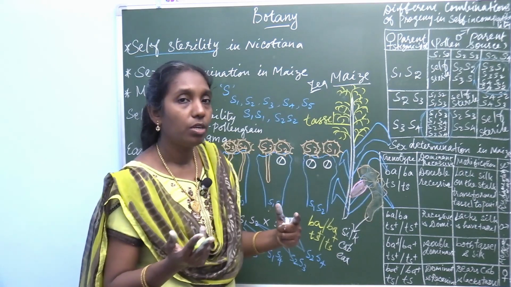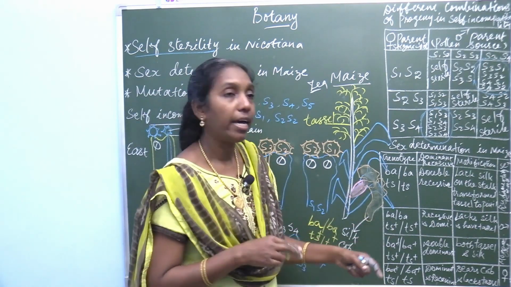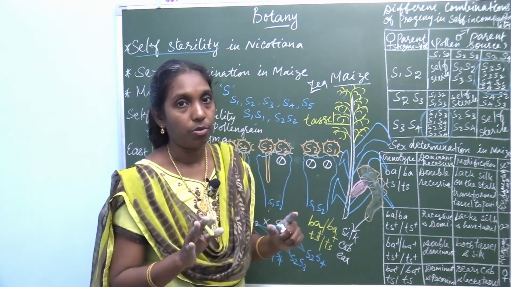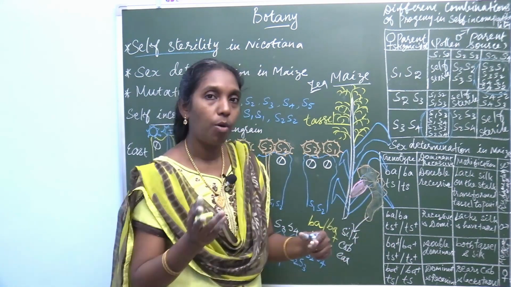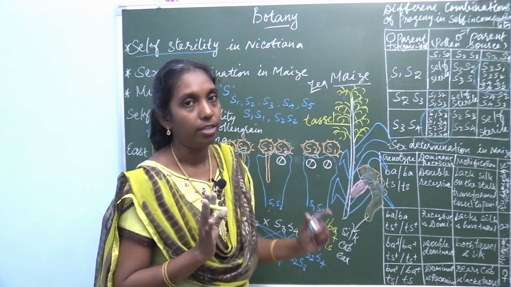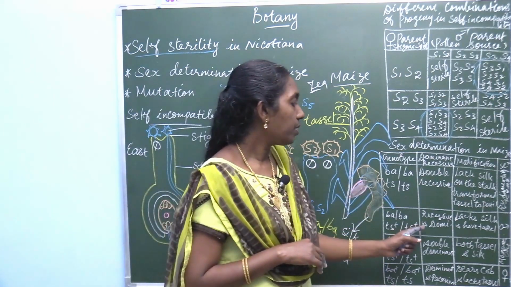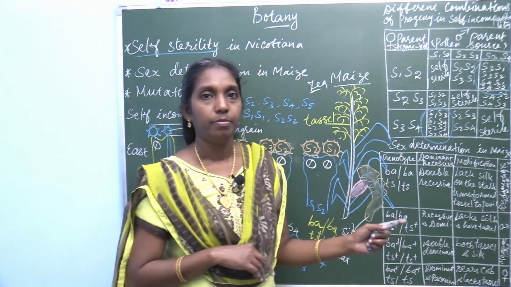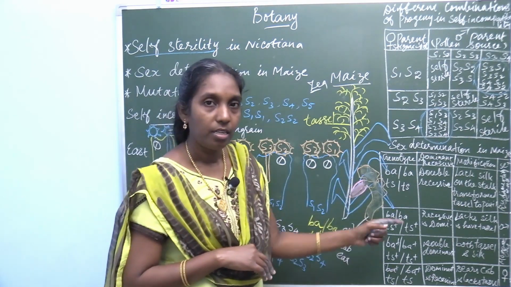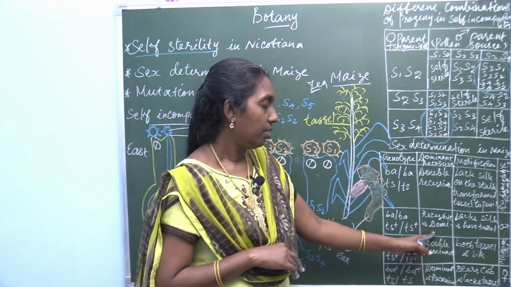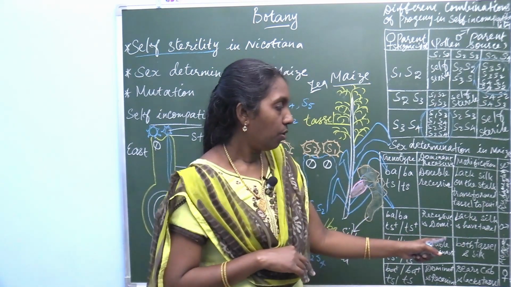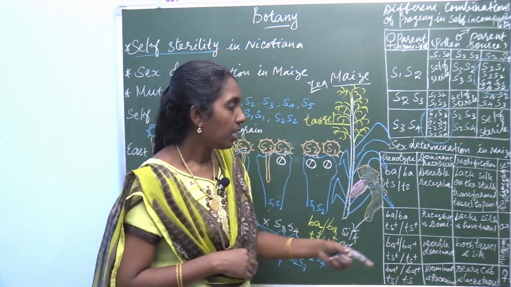The second genotype is BA recessive, barren recessive, and TS dominant. What happens? Recessive and dominant. What modification occurs?